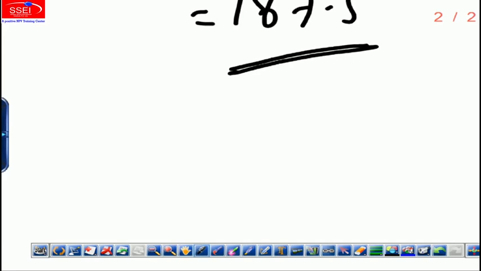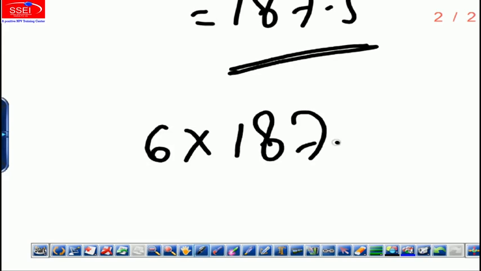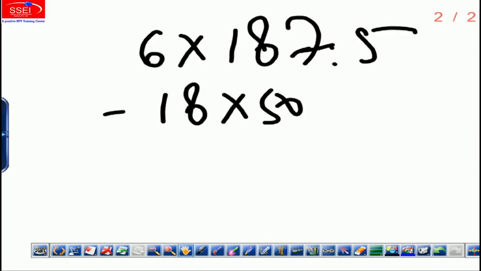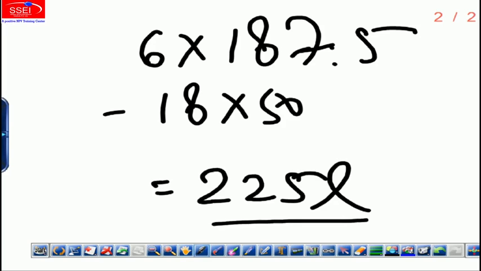So what is the net cost of acquisition? It is 6 lakhs into 187.5 minus the value of firm B, which is 18 lakhs into 50. Understood? Net cost of acquisition is the extra you pay to firm B. So you are issuing 6 lakh shares worth 187.5 minus 18 into 50. It's coming to 225 lakhs. So 225 lakhs is the net cost of acquisition.